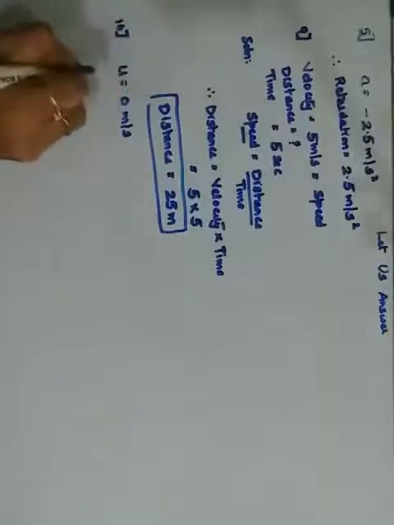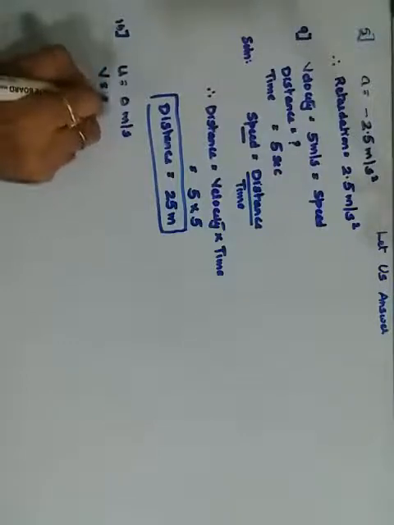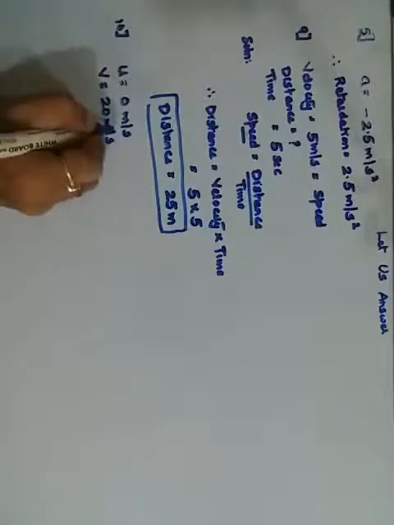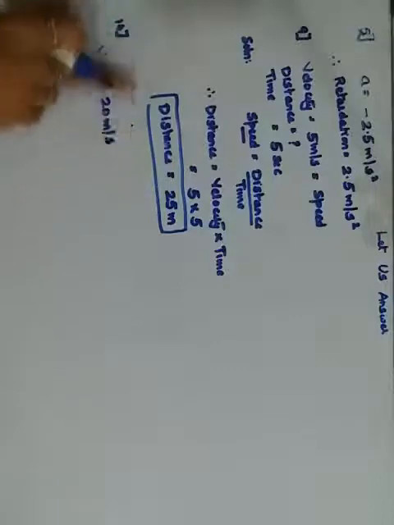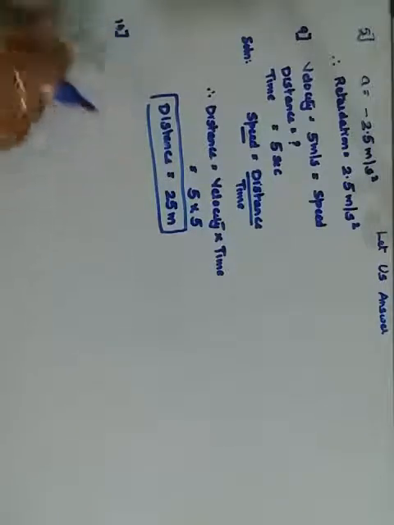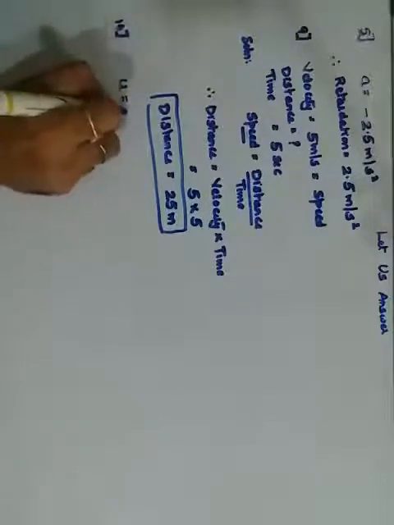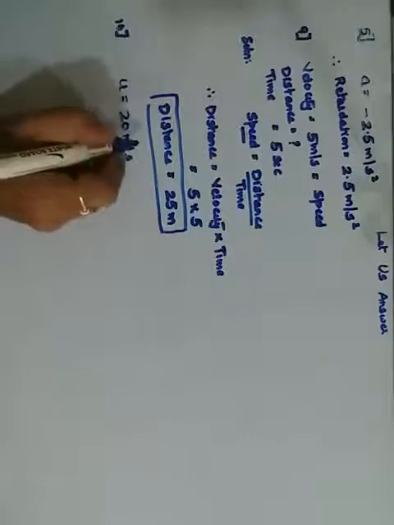Thrown up with a velocity of 20 meters per second. It retards. Okay, it is retarding. The problem is related to retardation, so the data will change completely. They have said a body is thrown up means initially it was moving with a velocity of 20 meters per second, and since there is a retardation,